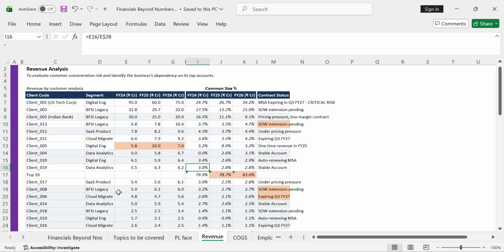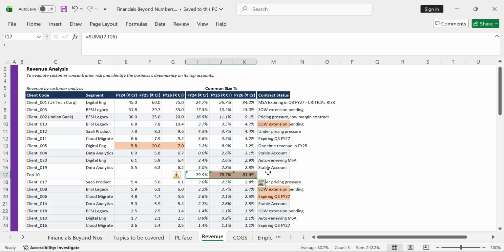So, the first thing which a company does is sort the revenue by customer for the latest period, and then try to understand what the top 10, 20, 30 customers are contributing to our revenue. In this particular case, you can see the top 10 customers are providing around 83% of the revenue in FY26. This is a very important case because, as I told you, there's a concentration risk over here. We see that this has been increasing over a period of time.